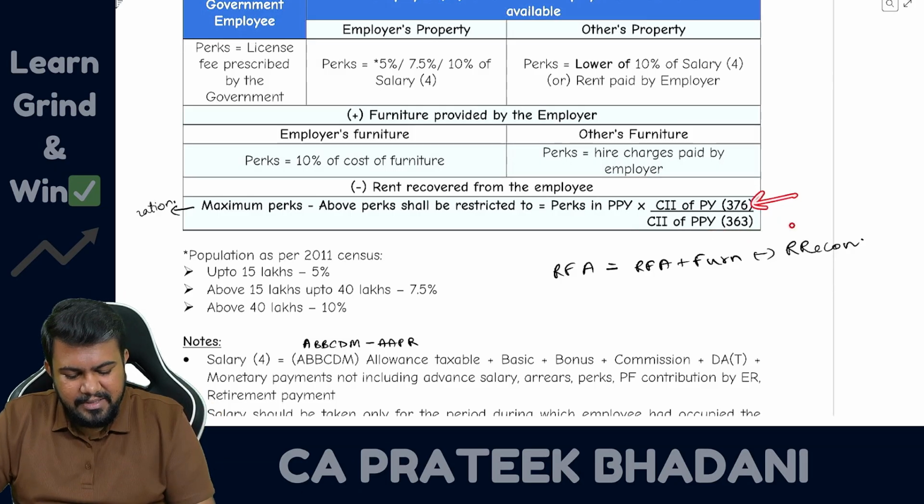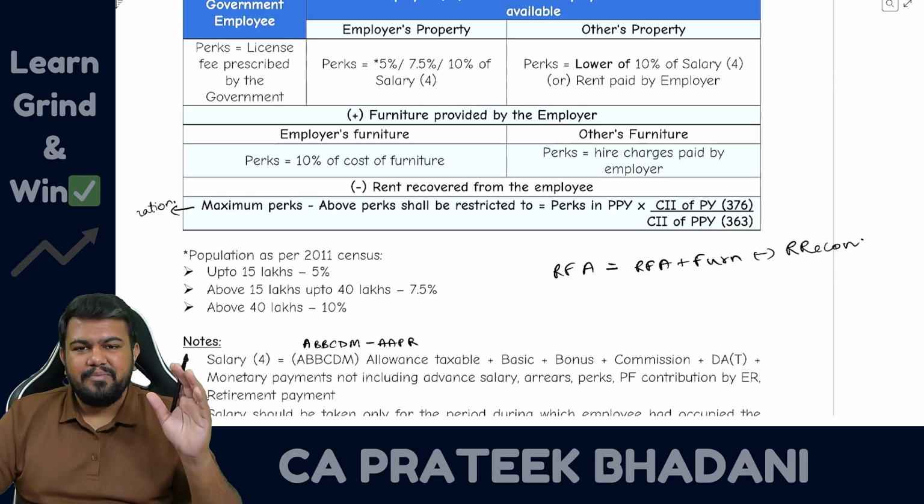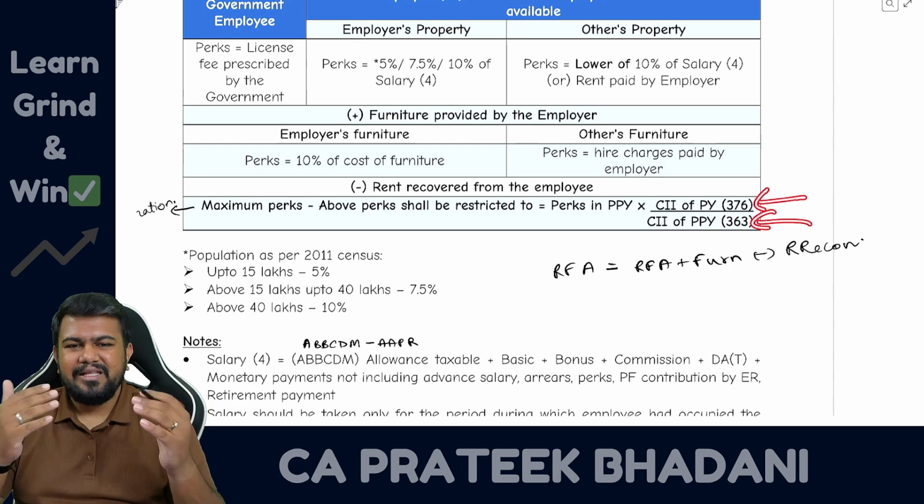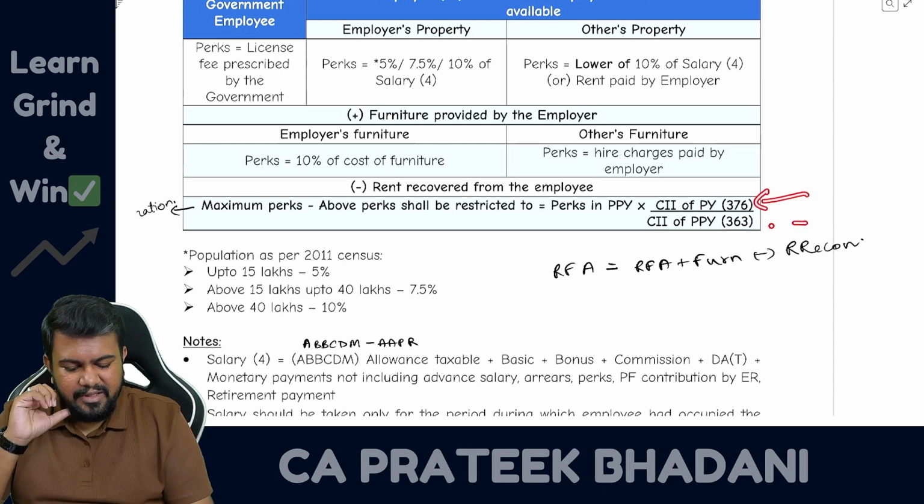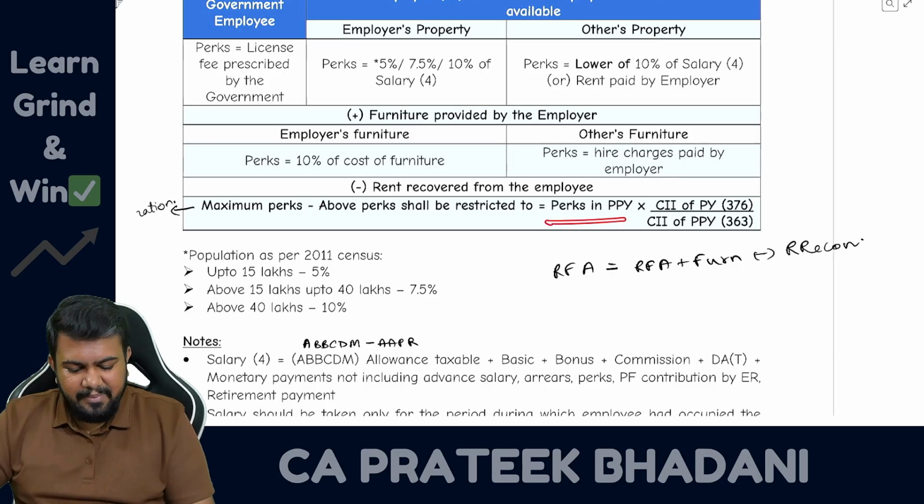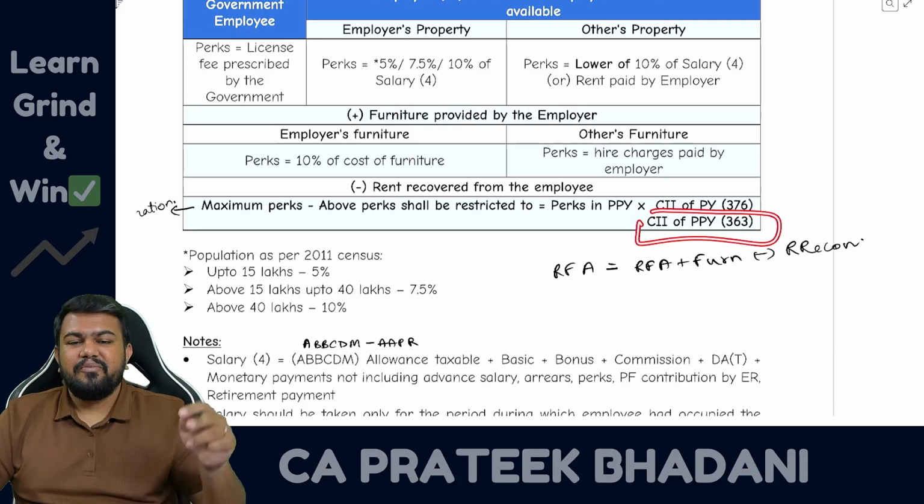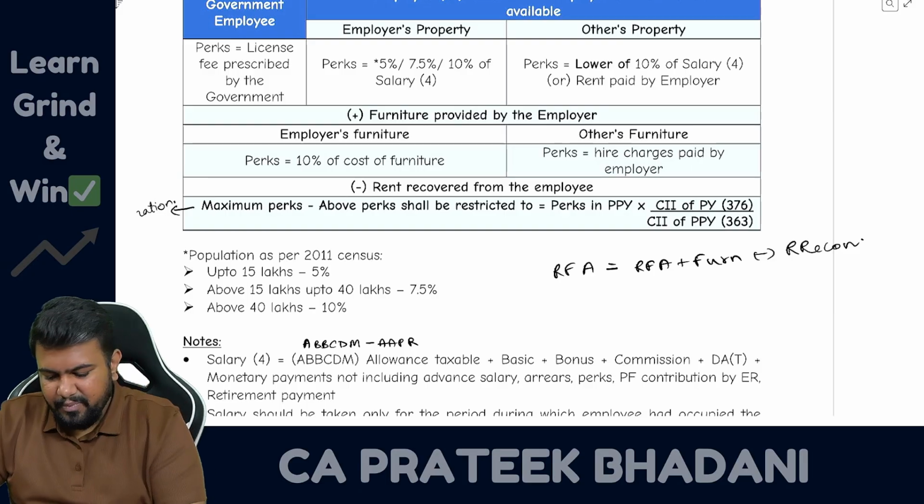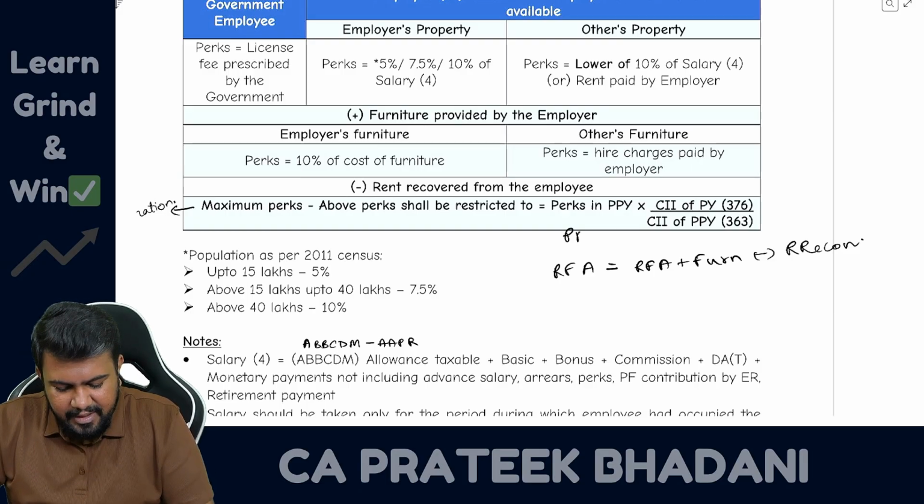Sir, should I remember this? Answer is yes, please remember this. If at all they don't give it in the question, you should be able to answer. Mostly they will give it in the question, but still if they don't, you should be able to answer. So perks in the preceding previous year multiplied by the cost inflation index of the previous year divided by the cost inflation index of the preceding previous year. So the perquisite value you are getting for the previous year, 2425, correct? 2425 multiplied by 376 divided by 363.